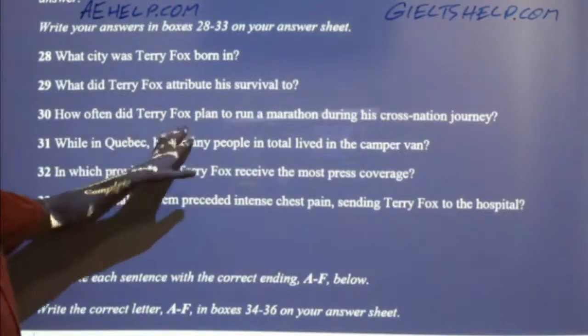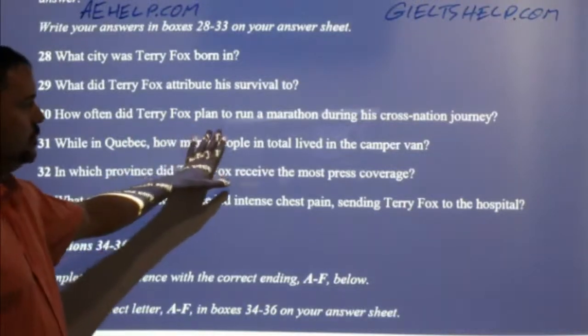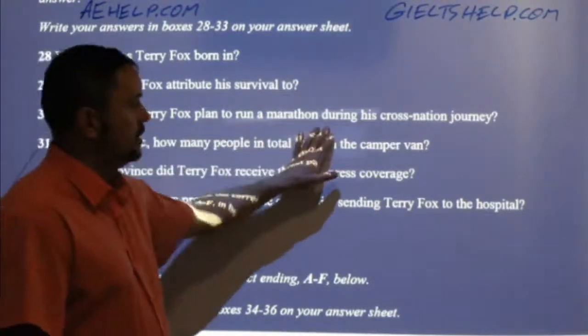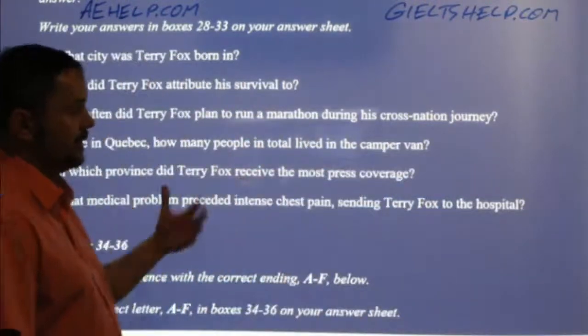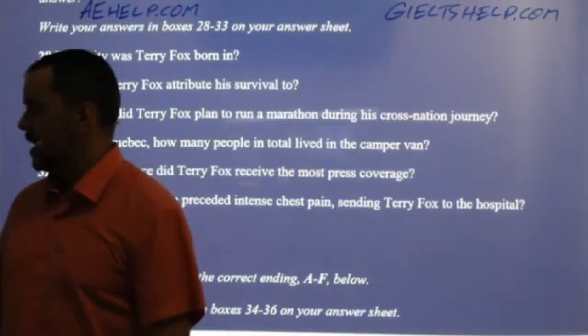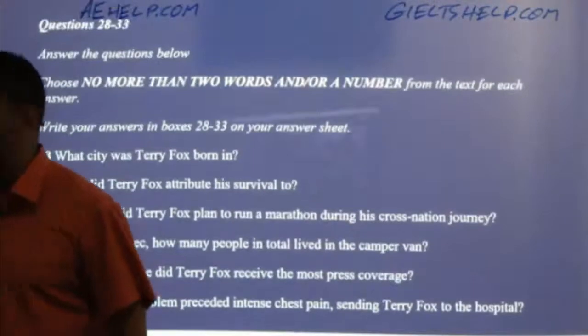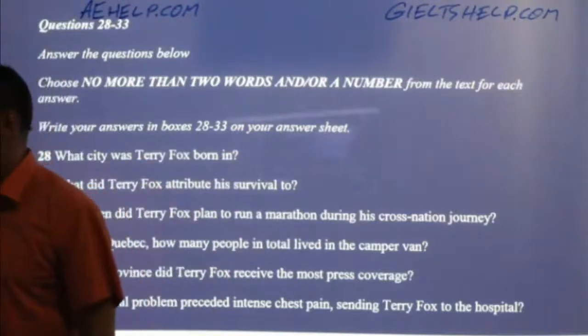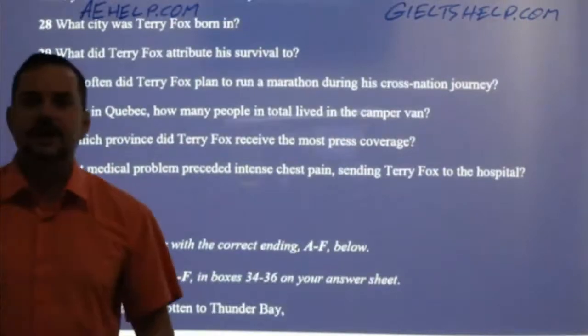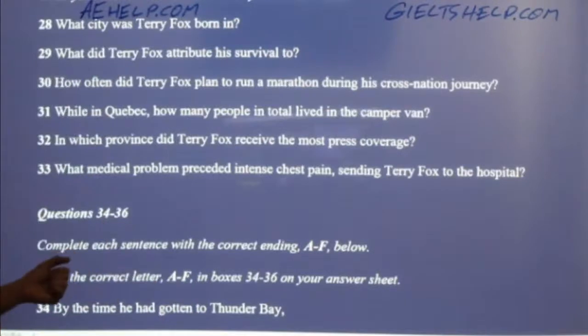So Terry Fox planned to run a marathon across a country, each day running a certain number. That's how I would think about it. And now I'm also thinking, okay, this answer is going to be some kind of a number that I can use from the text, okay? And of course, this kind of thinking is happening quickly, okay?